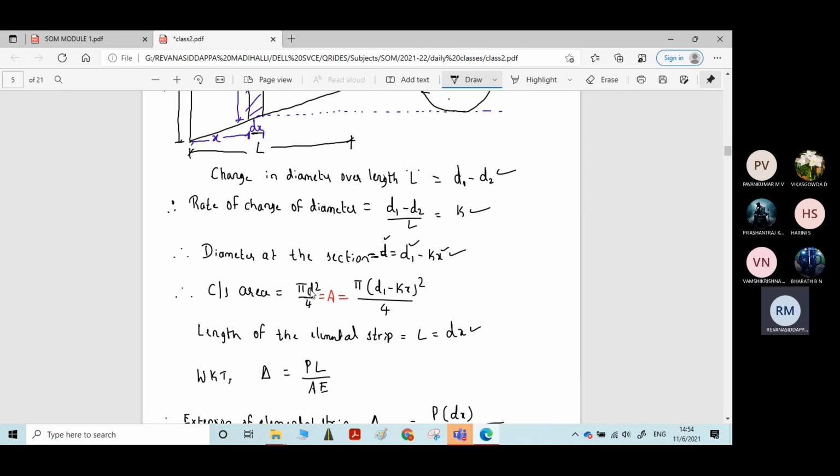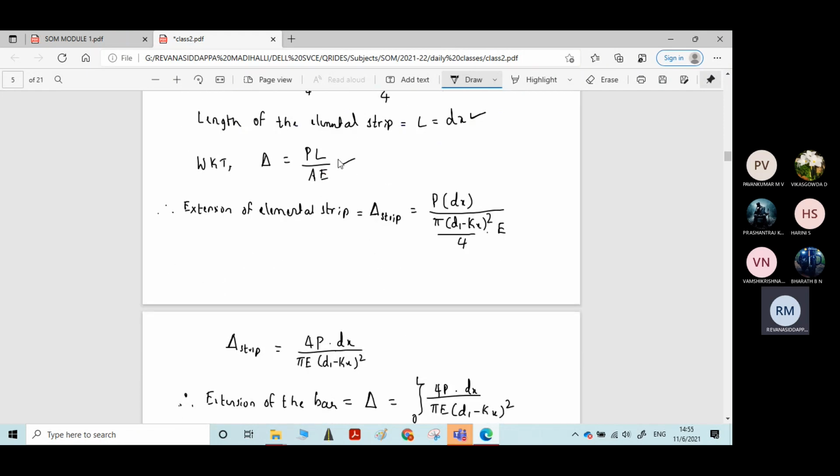If we know the diameter, we can easily calculate the cross sectional area using the pi d square by 4 formula, where d is d1 minus kx, so A equals pi into (d1 minus kx) whole square by 4. We know the length of the elemental strip is dx. Knowing the area and length, you can calculate the extension in the elemental strip using the formula delta equals PL by AE.